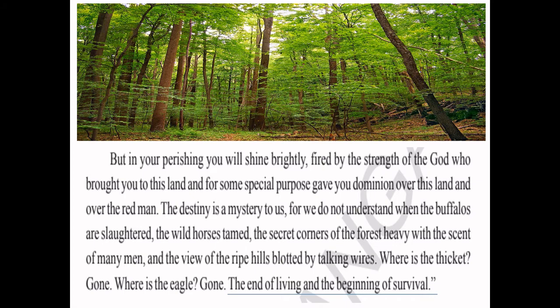If you break any link, there will be no life on the earth. So the end of living and the beginning of survival. In his speech, he ended that the end of living and the beginning of survival. If all the greenery goes, it means we have to struggle hard for our existence. So he cautioned us in many ways, and he's asking us to save the nature.